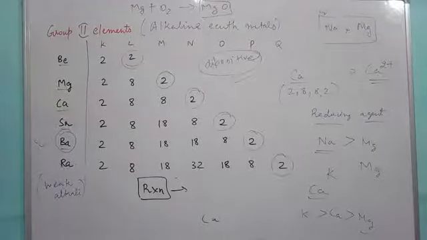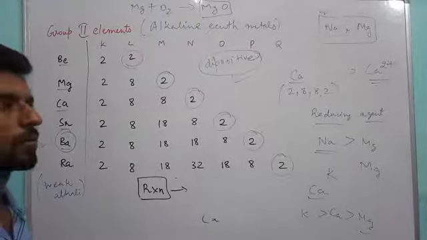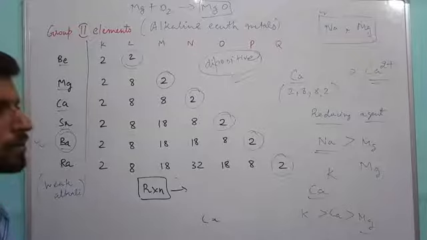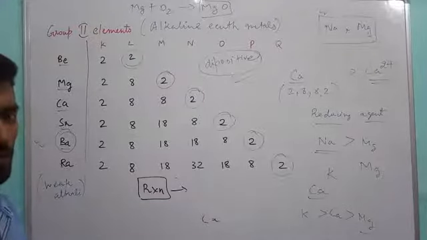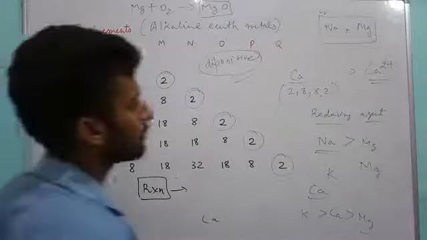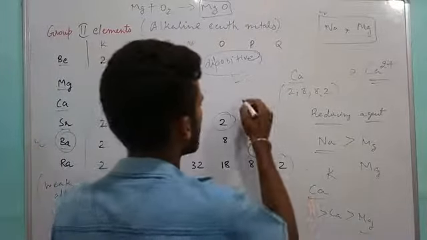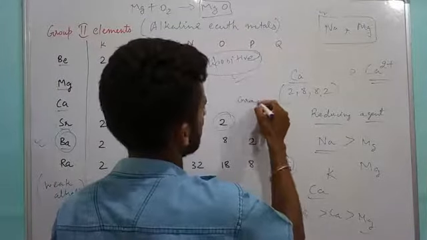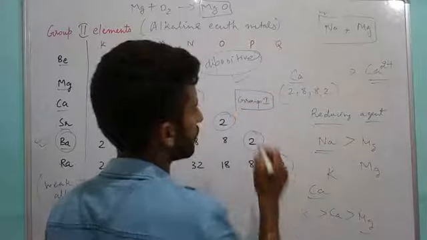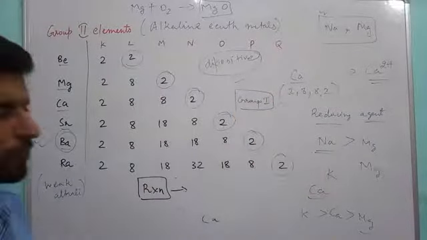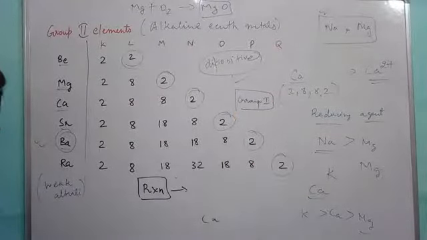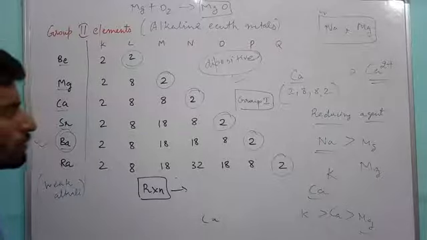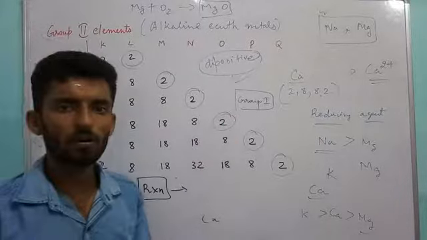Then these elements also have high, not very high, melting and boiling points, but their melting and boiling points are higher than group 1 elements. The reason is they have a smaller size than group 1 elements, and their force of attraction, that is their nuclear charge, is also stronger than group 1 elements.